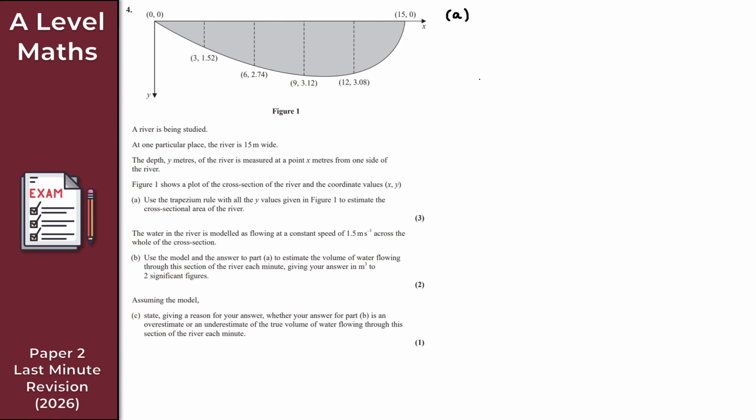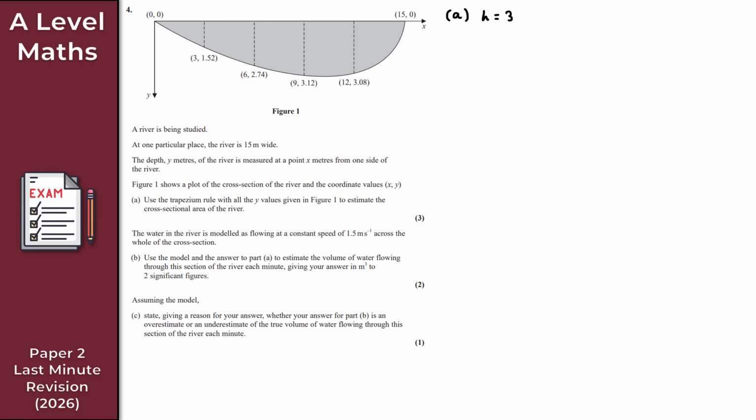So for the trapezium rule here, we need h first to begin with. h is the gap in the x values. Referring to figure 1, I can see that we go from 0 to 3, 3 to 6, 6 to 9, and so on. So h here is 3. I'll start by denoting h. So h is equal to 3.